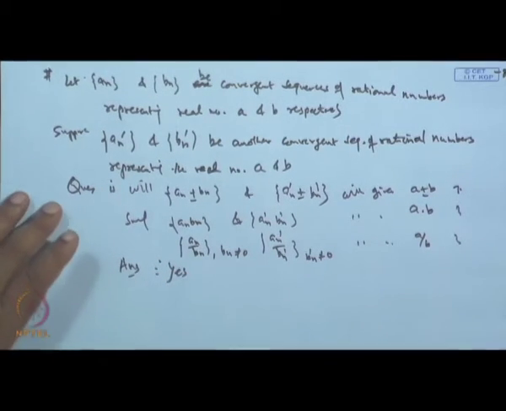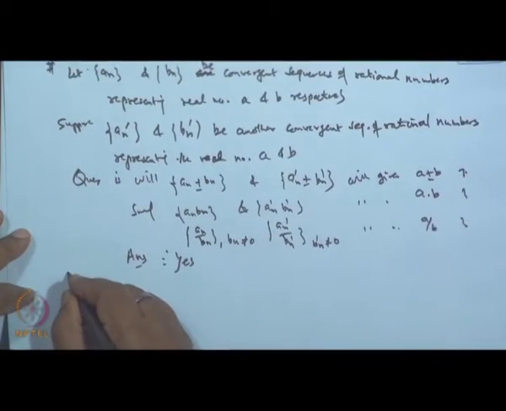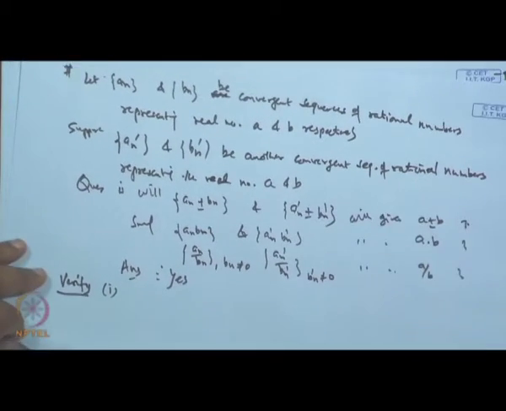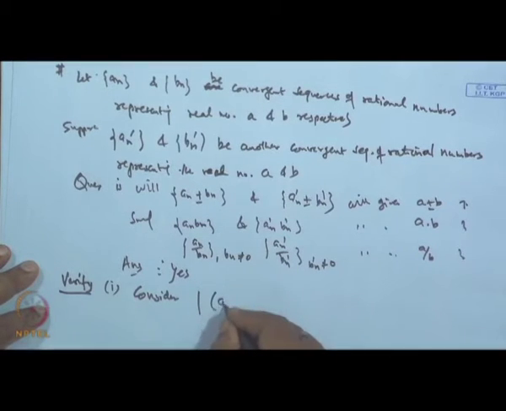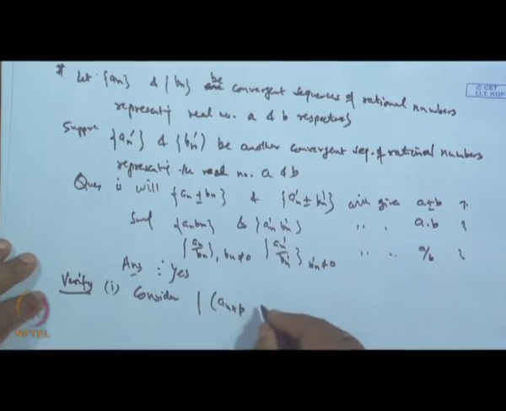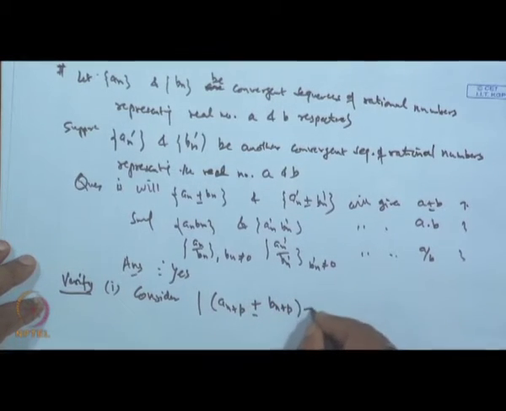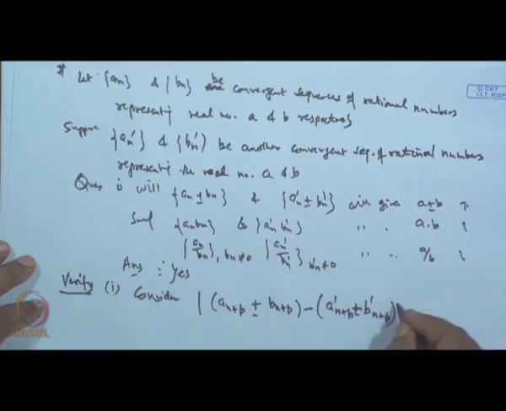Okay. Let us verify one and then we will see. So, let us consider mod of a n plus p plus b n plus p, or minus also, minus a dash n plus p plus b dash n plus p, or minus sign; both I am taking at a time, plus and minus.